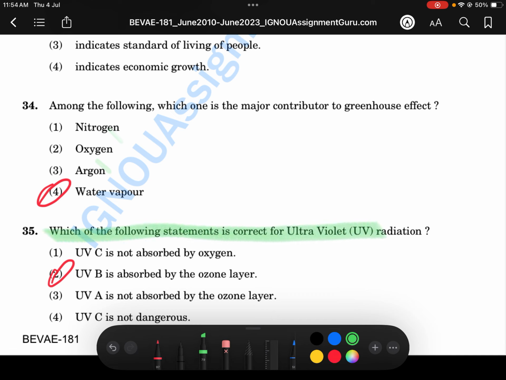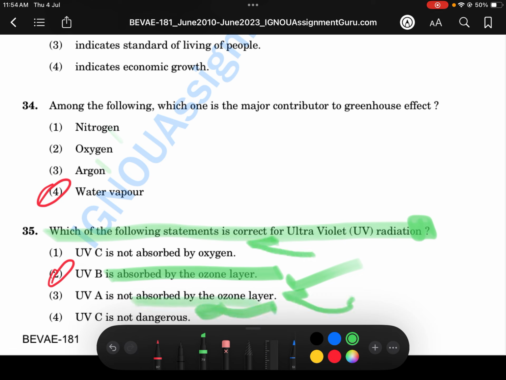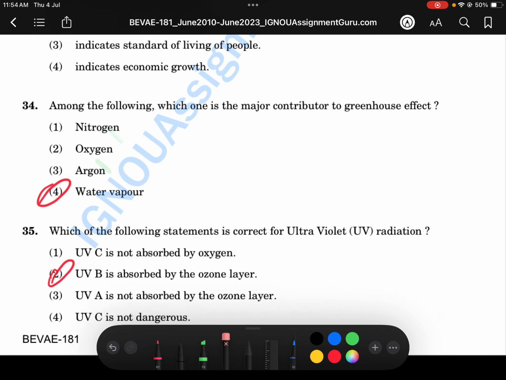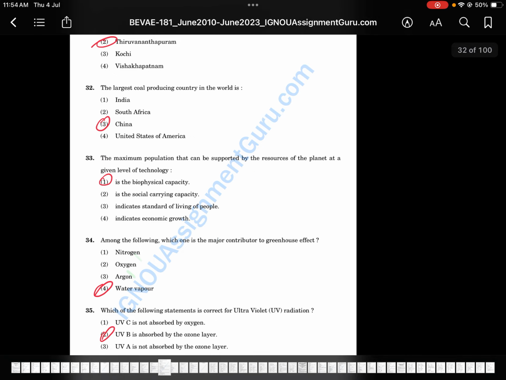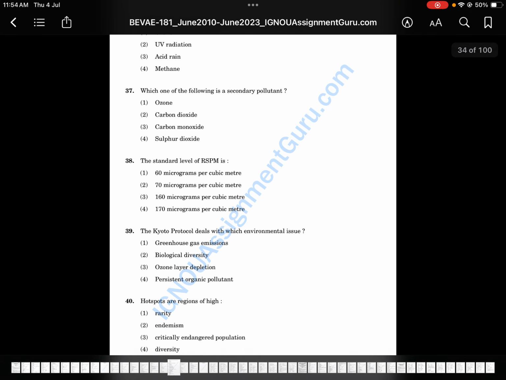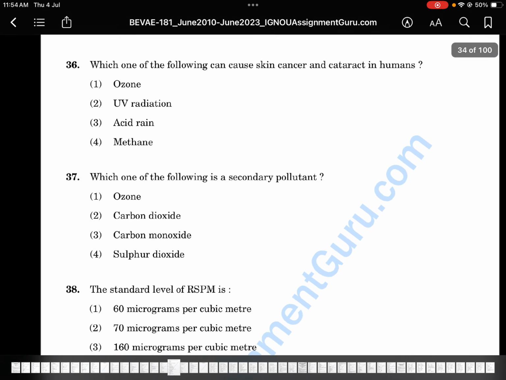Okay, which one of the following statements is correct for ultraviolet radiation? UVB is absorbed in the ozone layer. This is the correct one, because the others are wrong. It's not dangerous, it's not absorbed by the ozone layer. No, UV is not absorbed. C, the answer is correct, second one only. You just have to concentrate on the question, then you'll know the answer. Okay, so let's continue.